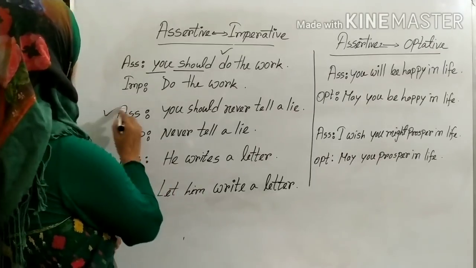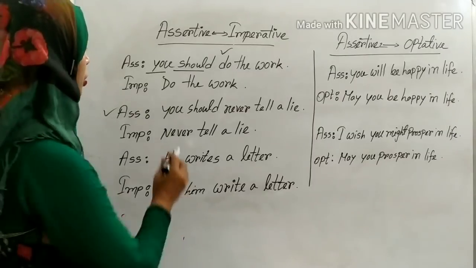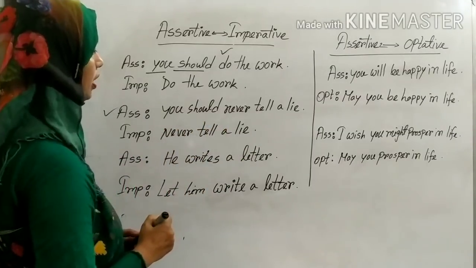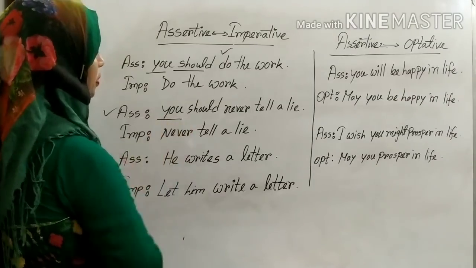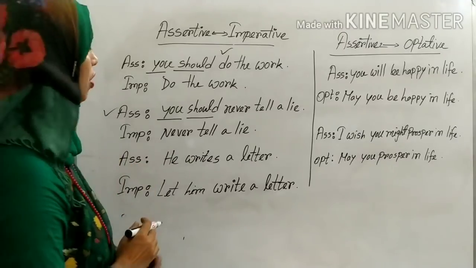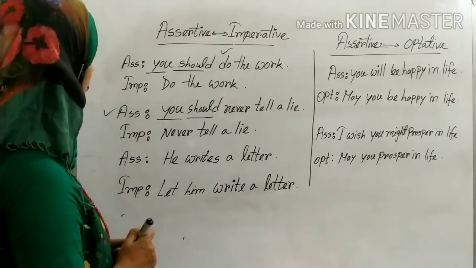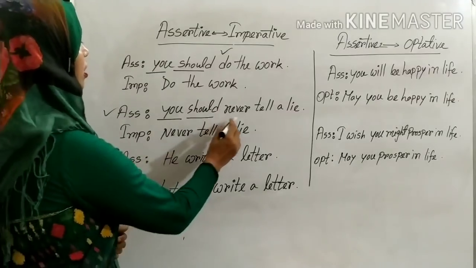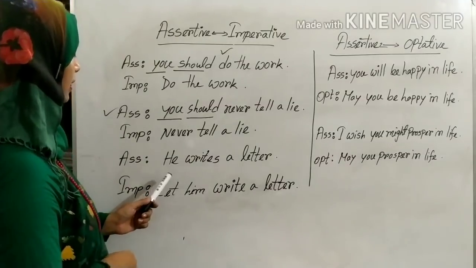Now next one. The sentence is in negative form. You should never tell a lie. Here, of course, you will omit the subject, and of course you will omit the auxiliary verb for changing it into imperative sentence. That means you will write never tell a lie. After that, you are seeing next sentence.